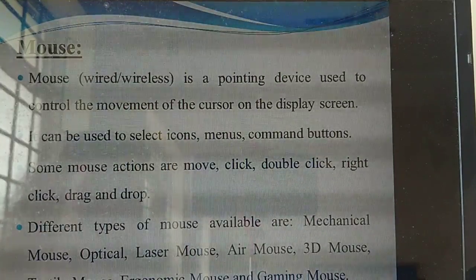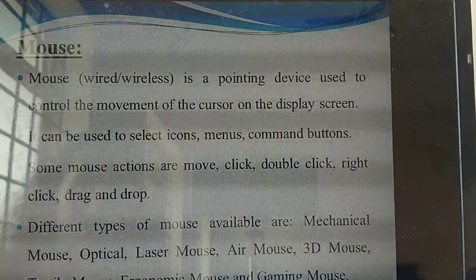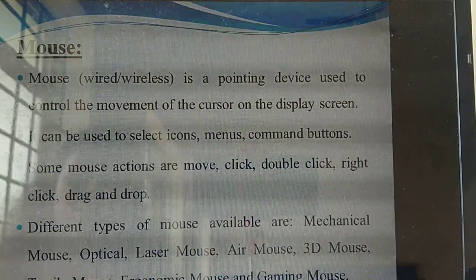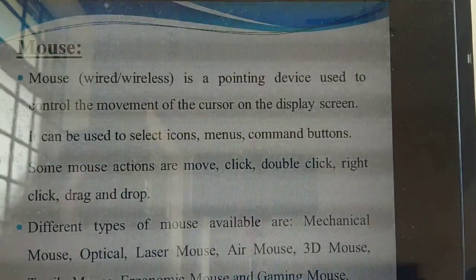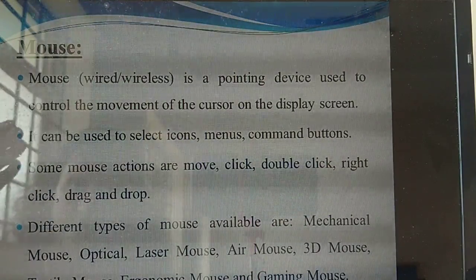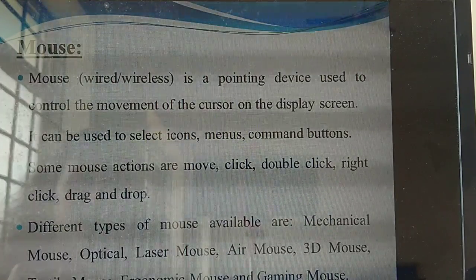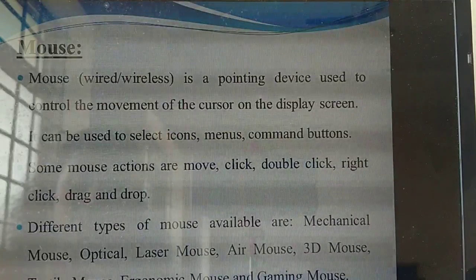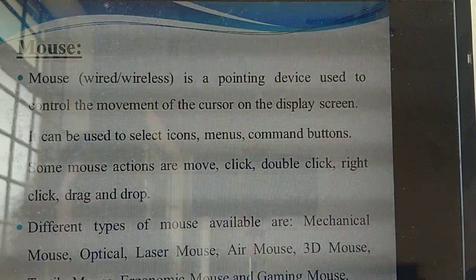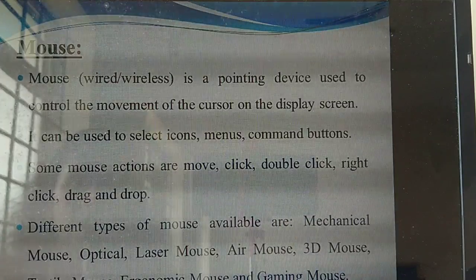On the screen it will display, and you are able to control the movement. Next, using the mouse, you can select icons. Without the mouse, can we select all things? No. So using this mouse, you can select icons, menus and all the command buttons. In the mouse, there are types of buttons. What are they? Double click, right click and left click.